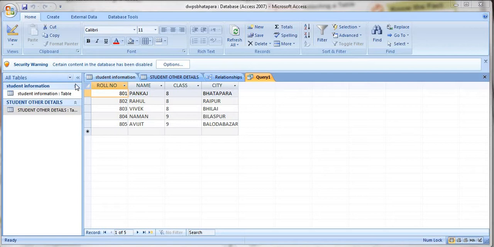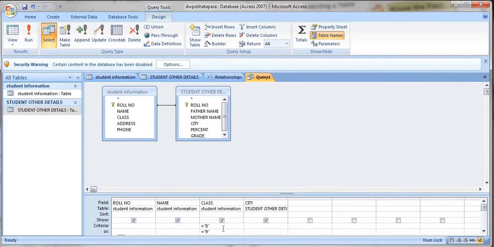Now next, one more thing I want to tell. First let me go to the design view, and here, in this criteria we have given, see here we have a sort option also. What is this sort? Sort means arranging, right? Sort means arranging, maybe in ascending order or descending order. So let me give sorting in this class.